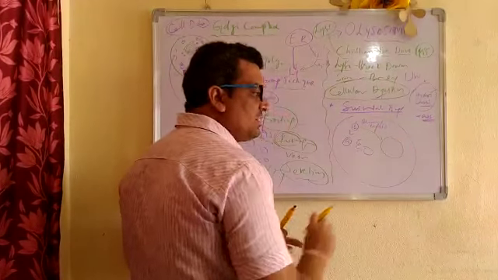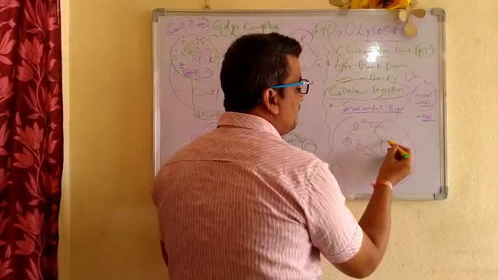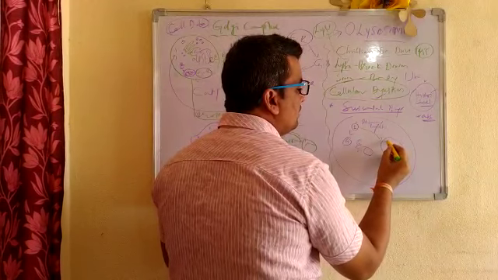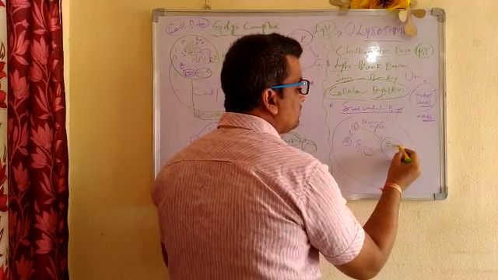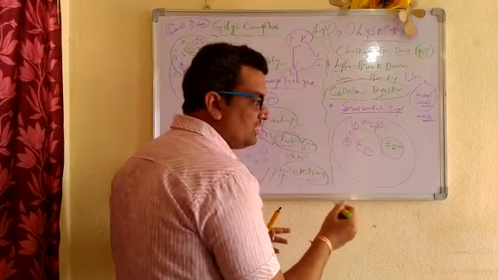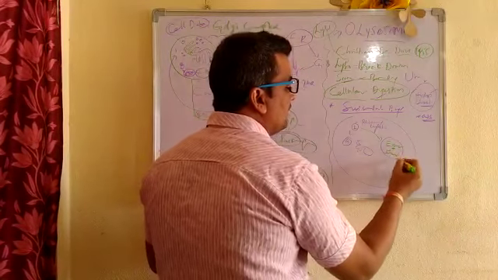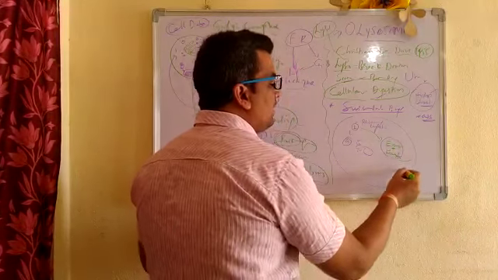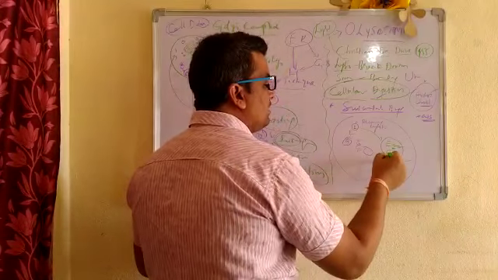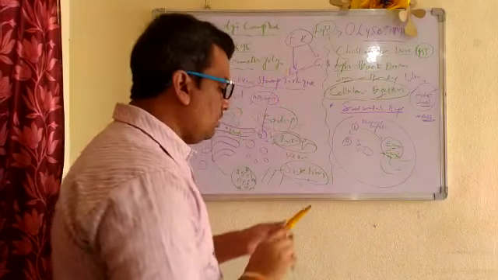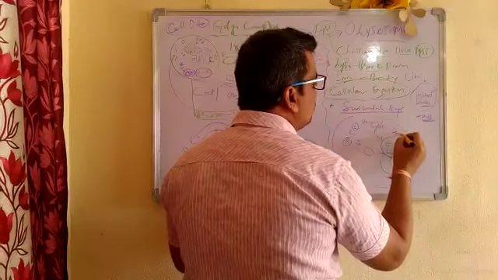These are somewhat bigger, and inside, along with enzymes, digesting chemicals, there may be some food material, a worn out organelle, or any protein, or any cell debris. It is called a secondary lysosome.